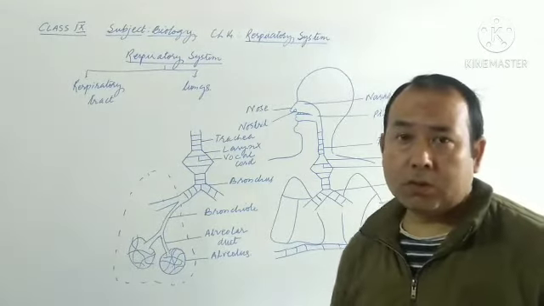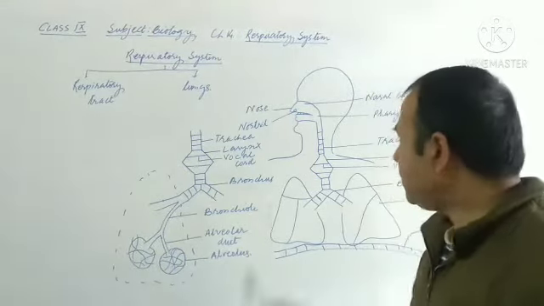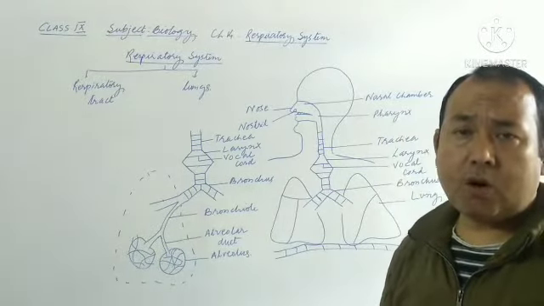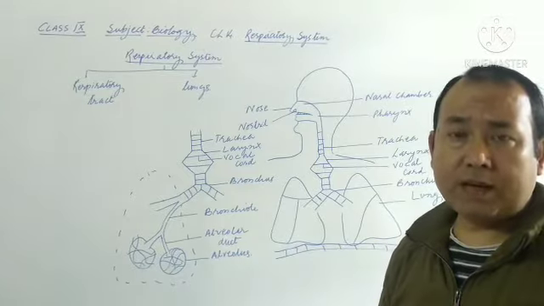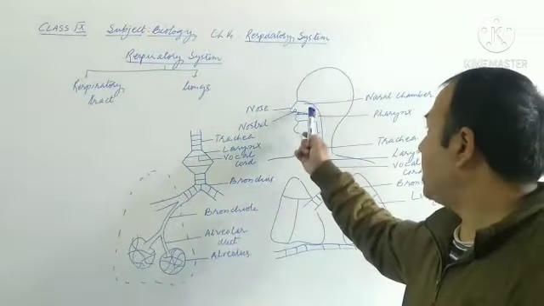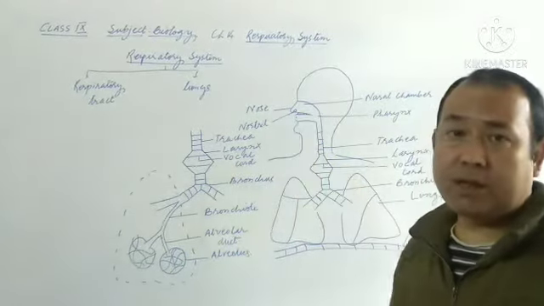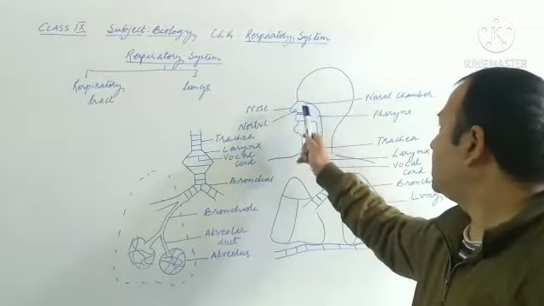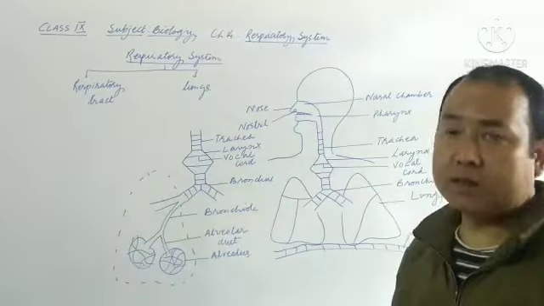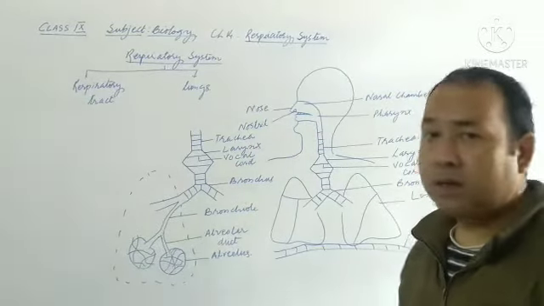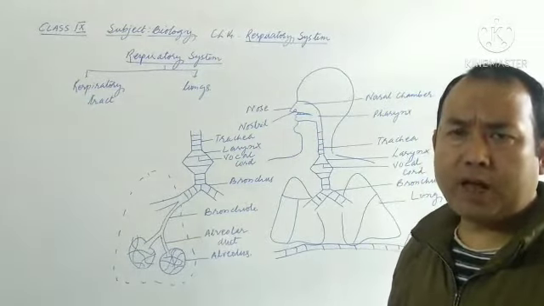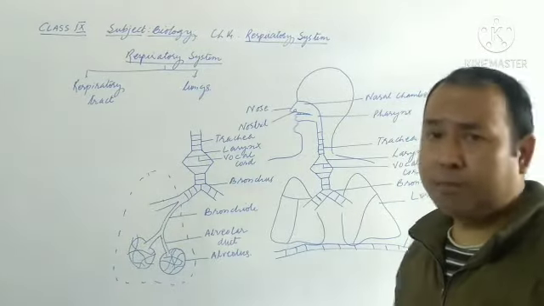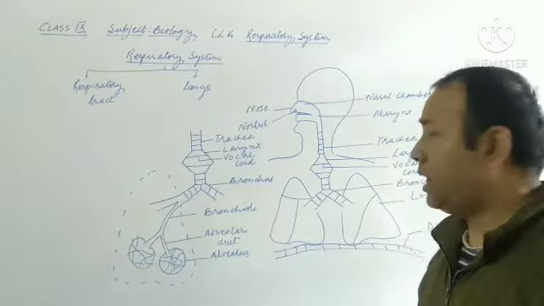Then after the nasal chamber, the next part of the respiratory tract is the pharynx. The pharynx is the common passage for both the buccal cavity as well as the nasal chamber. Buccal cavity means the cavity present in the mouth. The mouth and nasal chamber both open in the pharynx. It is a common passage. It has no specific role to play in the process of digestion or respiration, so we'll simply move on to the next topic, that is the trachea.